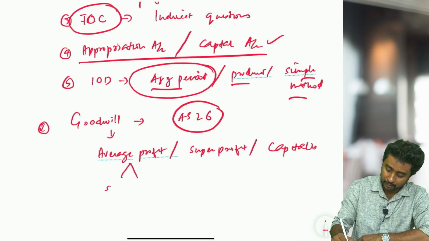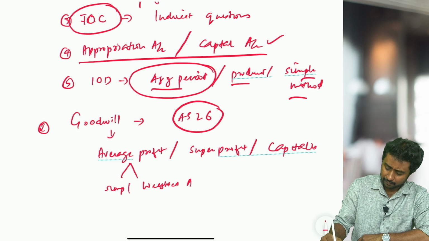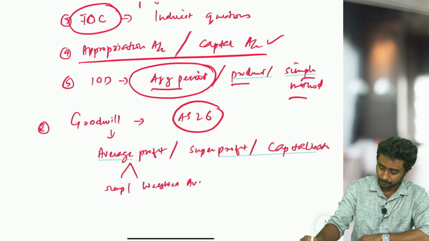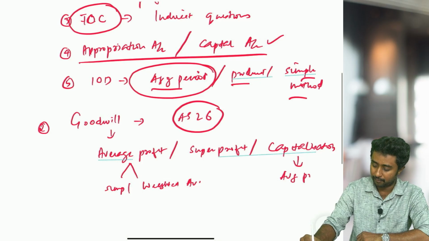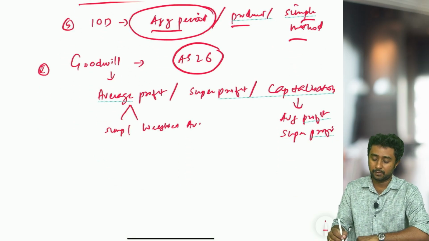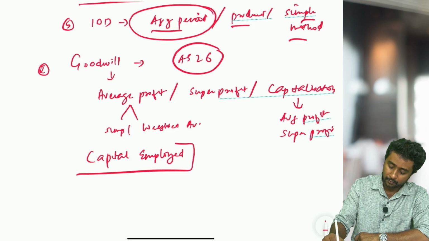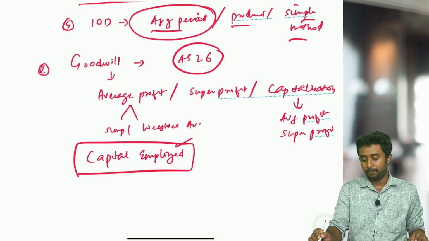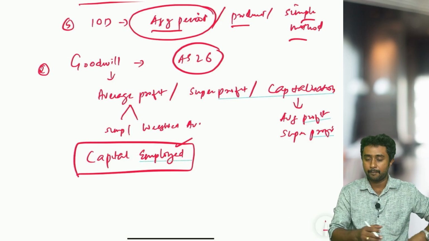Average profit, remember there is simple average and weighted average. Here also, capitalization method, there are capitalization of average profit and capitalization of super profit. In the entire chapter, remember the formulas for capital employed. How to calculate capital employed? This is one of the important things, not only in this chapter, but many other chapters. Even in the third book also capital employed is coming.